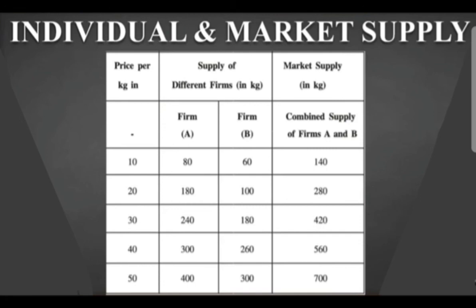So these are what you need to prepare related to the individual supply and the market supply. The diagram related to the individual supply and market supply you need to draw if it is asked for 5 marks, and you will show it differently: for firm A one diagram, for firm B another diagram, and the last one, the market supply diagram, also you will draw. The 3 diagrams you may need to draw in the individual and the market supply. So this is another topic that we have taken.